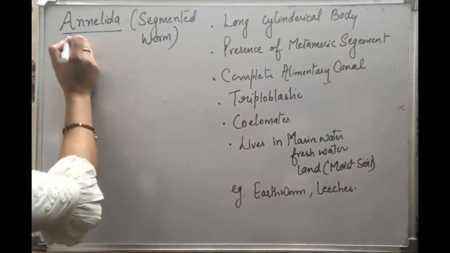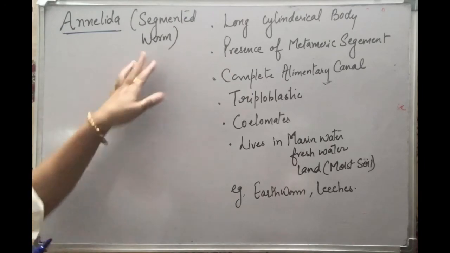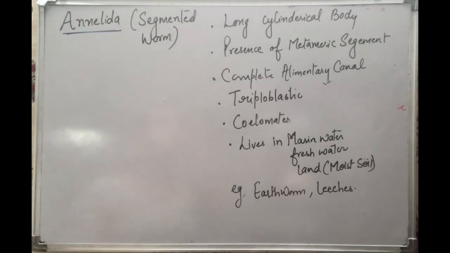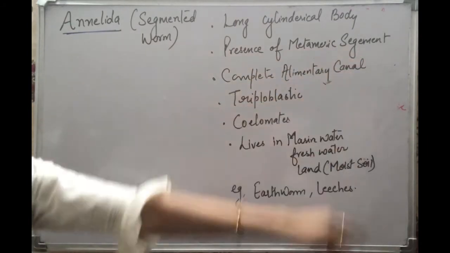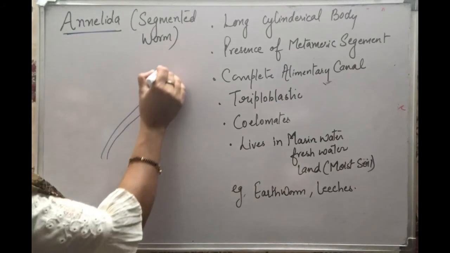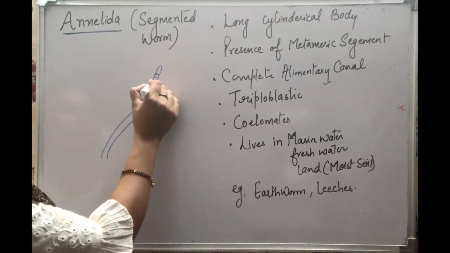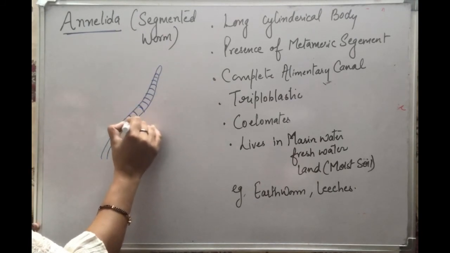Now the next organisms are called annelids. Annelids are also known as segmented worms, as they have segmentations on their body. Their body is long and cylindrical, and they have metameric segments on it. Metameric segments means their body has segments at regular intervals, as you can see in the earthworm. It's the best example to understand.